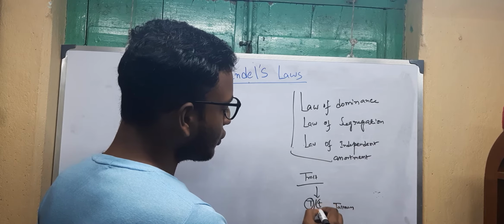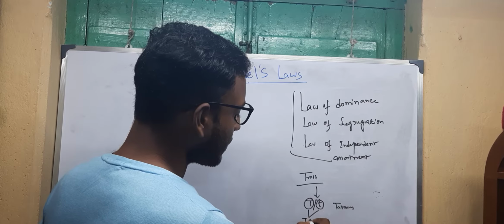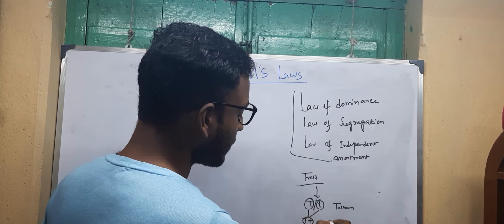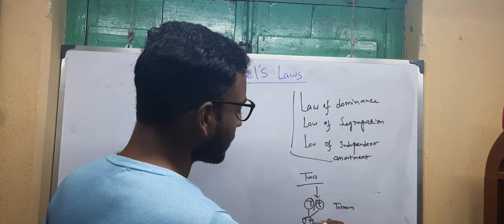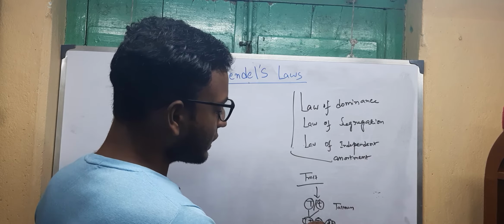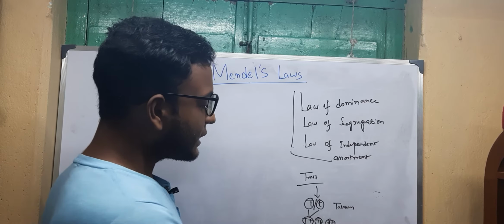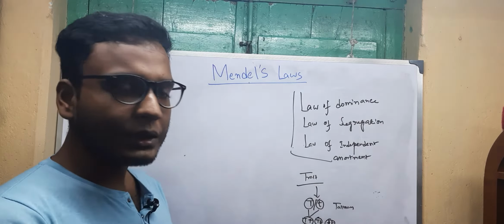These two genes can be present in three forms, the homozygous forms: this is homozygous dominant, this is homozygous recessive, and this is the heterozygous condition.